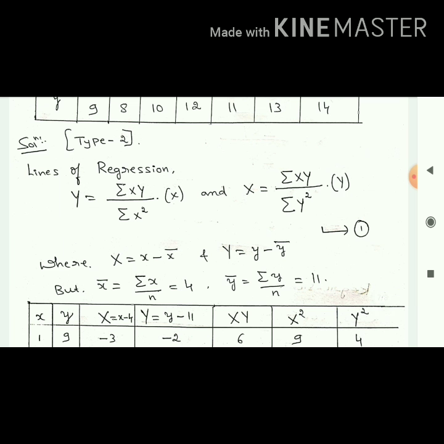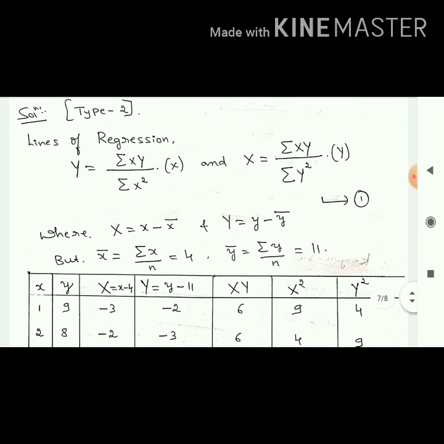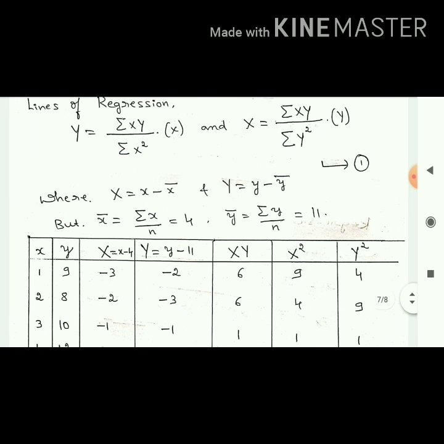So Y equal to summation XY by summation X square into X, and X equal to summation XY by summation Y square into Y. Capital X means x minus x bar and capital Y means y minus y bar. What is required? We require summation XY, summation X square, summation Y square. But all are capital, remember. So first you have to write in the form of capital numbers. What is capital X? X minus x bar. X bar means summation x by n, that is 4.